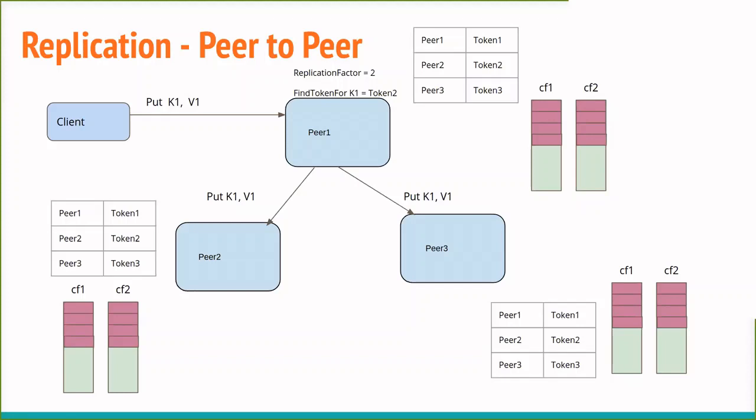And then this coordinator is the one that puts these records on multiple servers based on your replication factor.